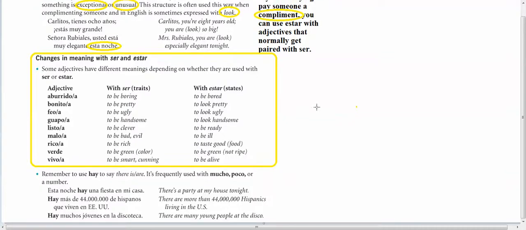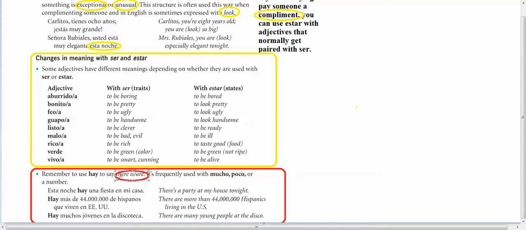Okay, so I'm going to keep talking about ser and estar, and I just wanted you to look here before I move on. One verb that often gets talked about when you do ser and estar is hay, which means there is, there are, and it's frequently used with mucho and poco. So let's just remember that there is, there are is hay.